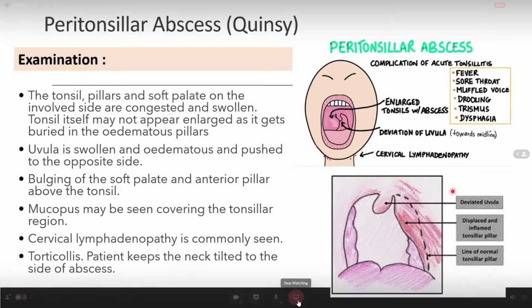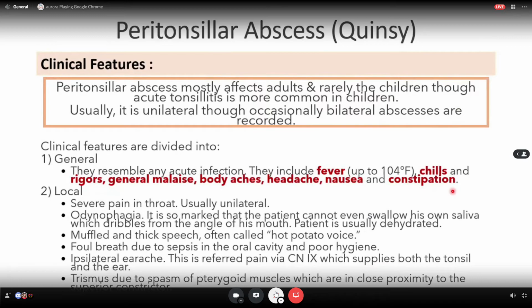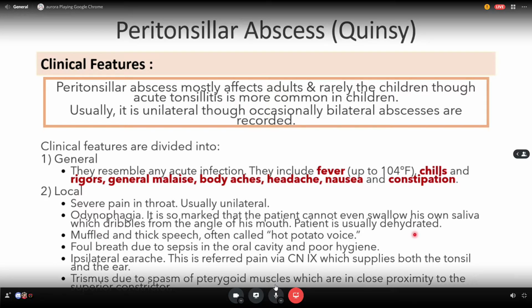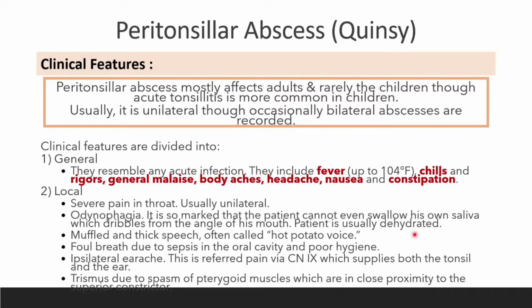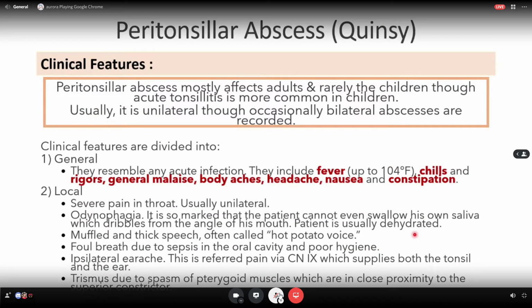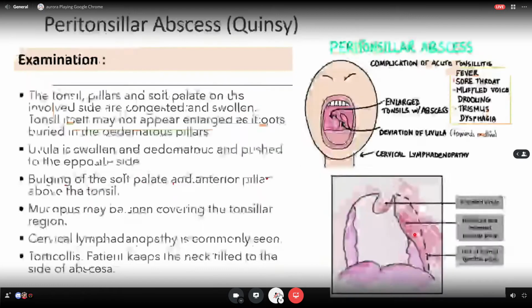Lepas tu sign symptom dia kan ada hot potato voice kan. Siapa faham sikit hot potato voice ni macam mana sebenarnya? Tu lah muffled speech. Dia macam kau makan kentang yang panas. Macam tu lah. Tak semestinya kentang kan. Macam apa-apa benda yang panas lah kan. Macam nugget atau macam pizza. Cukodok. Dah. Lapar tu dah.